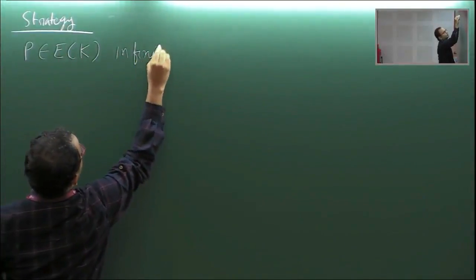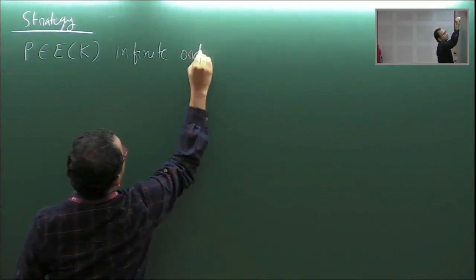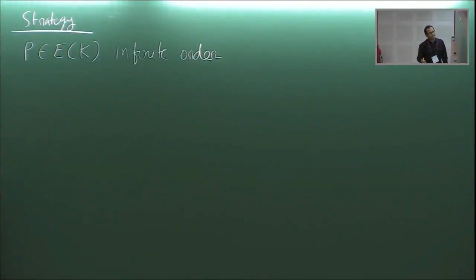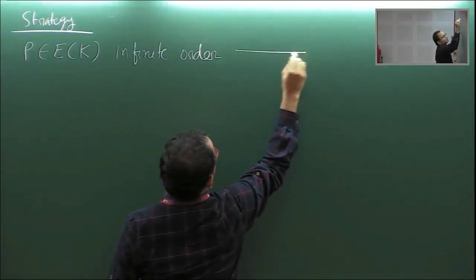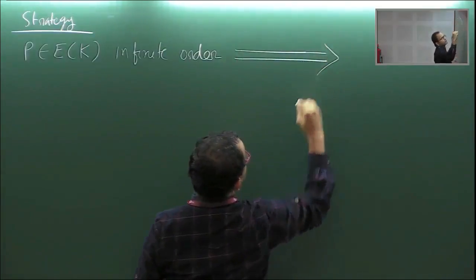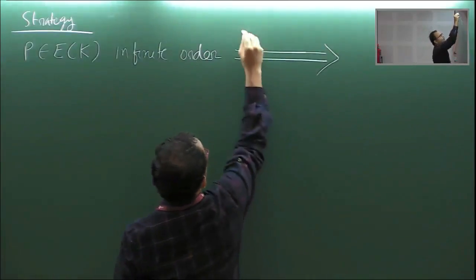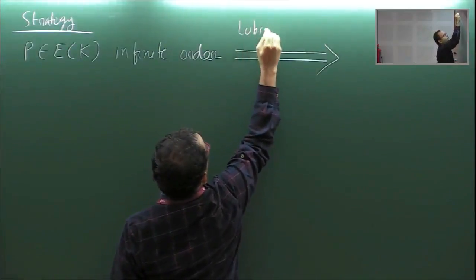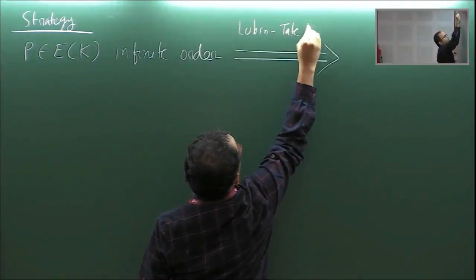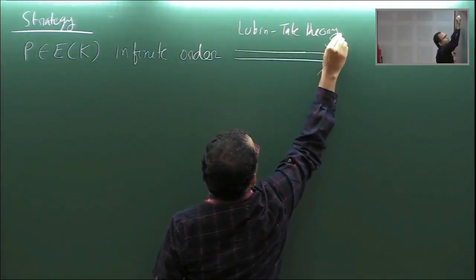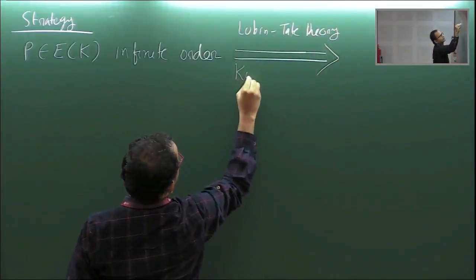What can we do with this? If we have this, then this actually allows us to construct a Galois extension, okay? This construction uses, I will describe, Lubin-Tate formal groups. So it needs Lubin-Tate theory and Kummer theory.